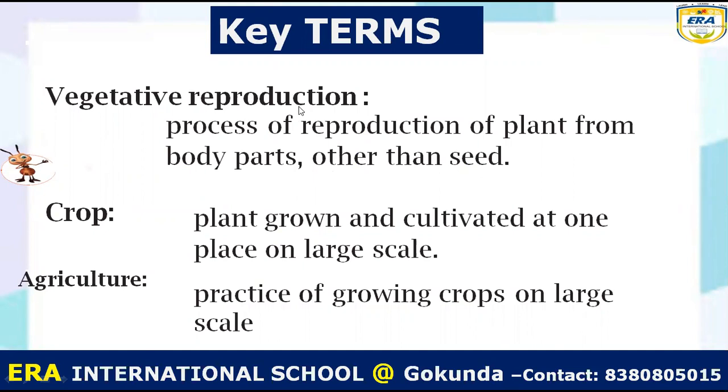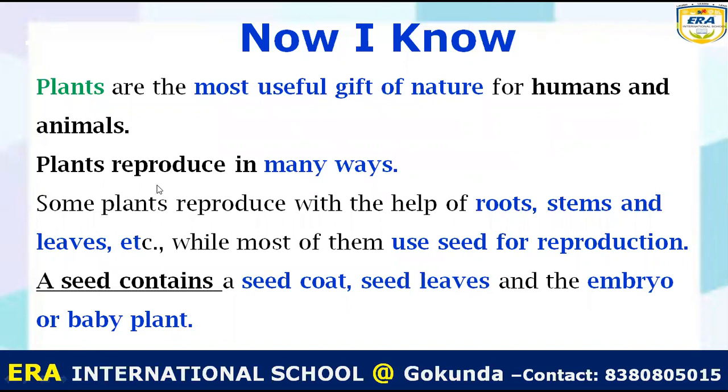Crop, a plant grown and cultivated at one place on a large scale. Agriculture, the practice of growing crops on a large scale. So in agriculture, we can grow a large quantity of crops at one place.